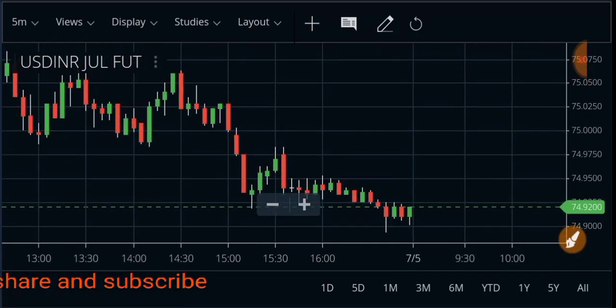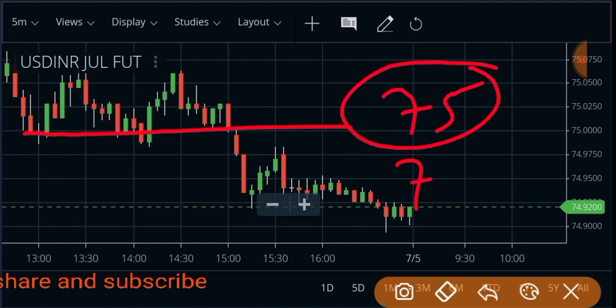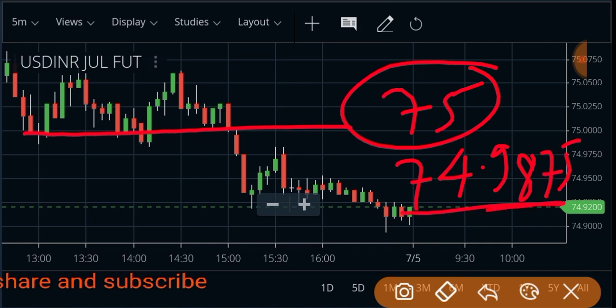You see that after the breakdown, that is the breakdown level, but that is not the actual breakdown level. The breakdown level is 9875. I noticed that level is the support zone, right? A highly supportive zone, but the support zone broke, then after the breakdown the market went down almost 8 paisa.